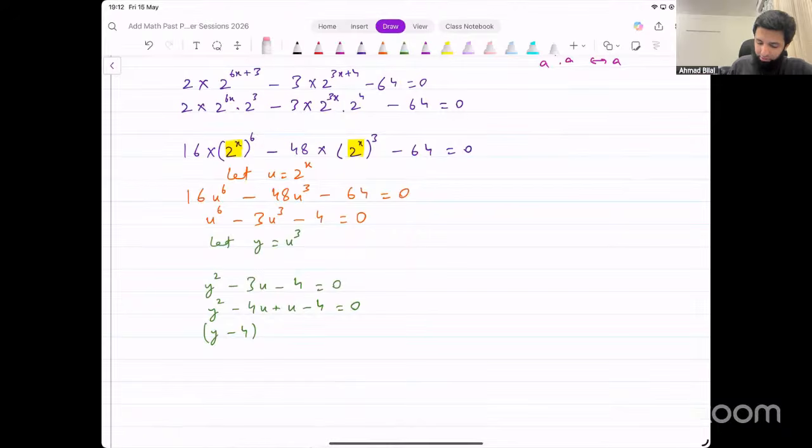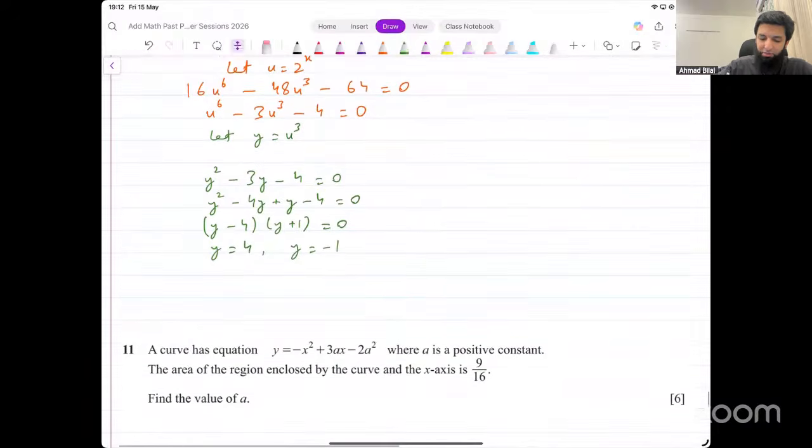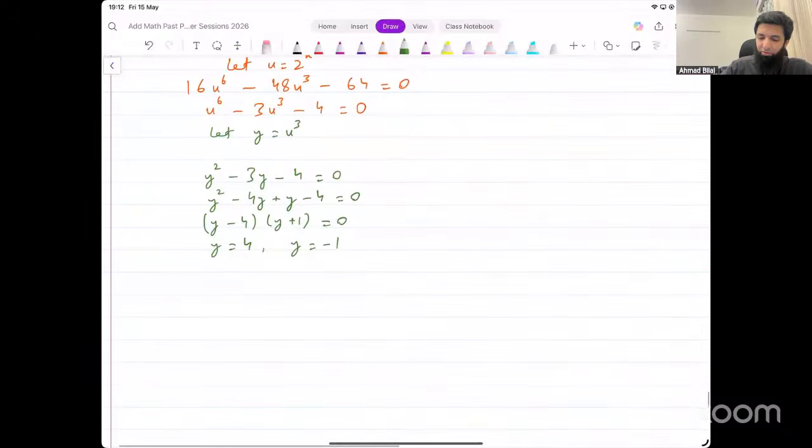Okay, I'm mixing up y and u here. This was supposed to be y. 4y plus y, we get y minus 4 and y plus 1. So the value of y turns out to be either 4 or negative 1. Now put this substitution back. In place of y, you put u cube. So you get u cube equal to 4 or u cube equal to negative 1.